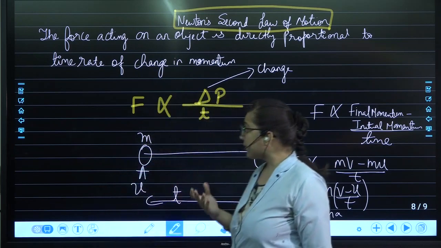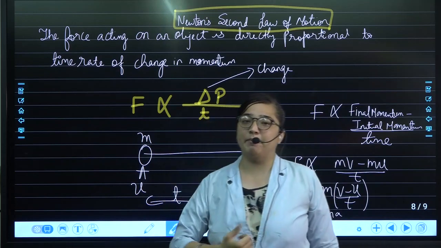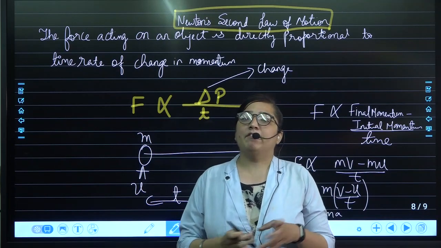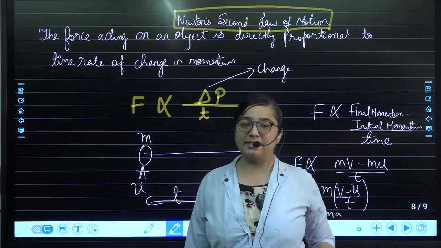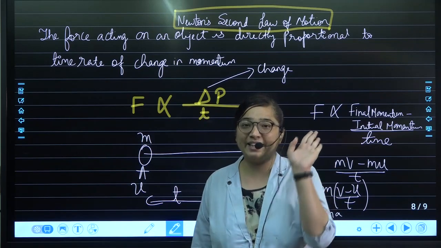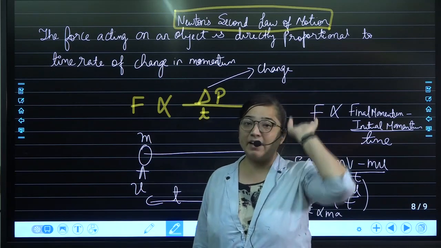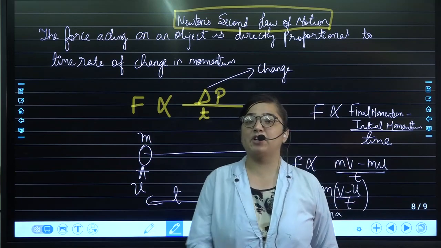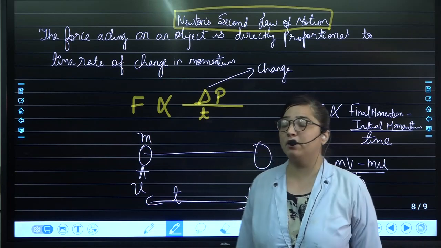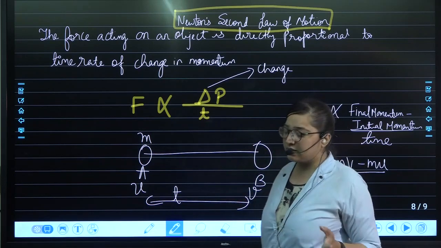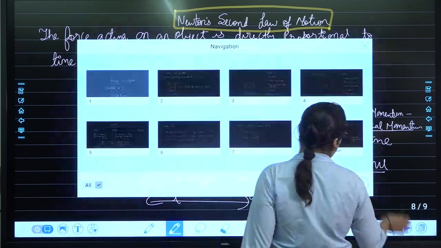Moving to one more example, there are seat belts. Why are the seat belts provided? Because whenever you are suddenly applying brakes, at that time, if the seat belt is there, then the time will increase and the force produced on your body will be less. Your body will not get struck on anything in the forward part. So this is how Newton's second law of motion has its own importance in our day-to-day life.